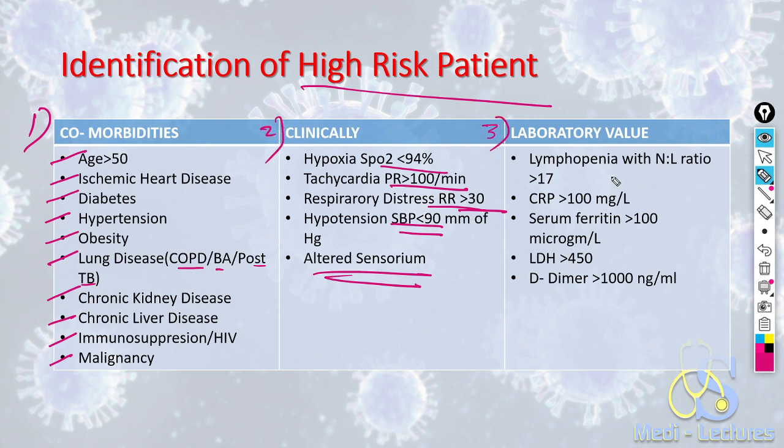And if we talk about lab values, if there is lymphopenia with NL ratio more than 17, NL ratio is very important, that is neutrophil to lymphocyte ratio. Usually, like every other viral illness, COVID-19 also shows lymphopenia because of bone marrow depression. So, the NL ratio more than 17 is a high risk patient. If the CRP is more than 100 milligram per liter, or serum ferritin is more than 100, LDH more than 450, or D-dimer more than 1000 nanogram per ml. These all bring to the diagnosis of a high risk patient.